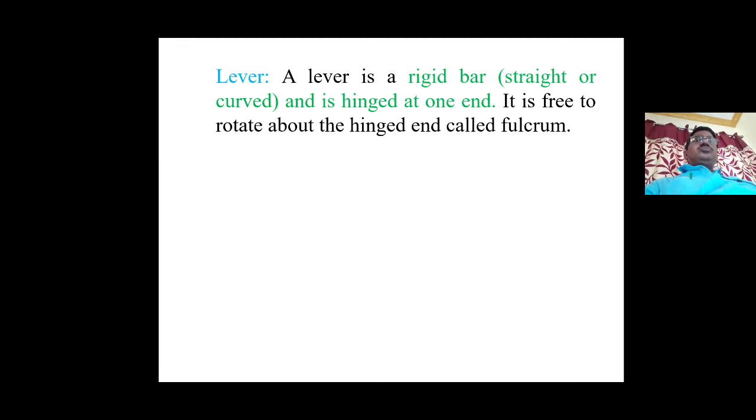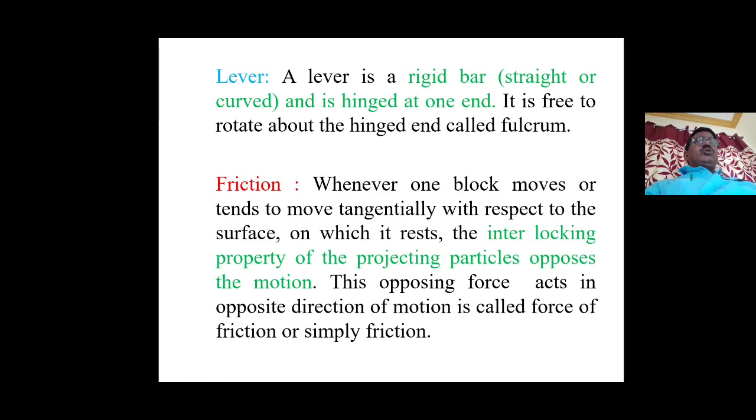called the fulcrum. A lever is a rigid bar, straight or curved, and is hinged at one end. It is free to rotate about the hinged end called the fulcrum. The hinged end is called the fulcrum. The rigid bar is called the lever.